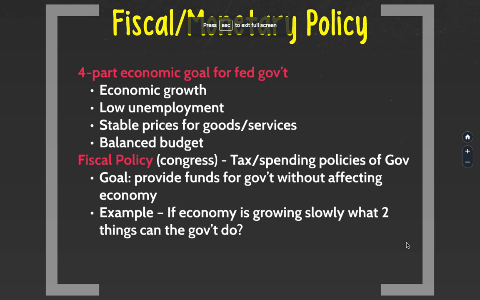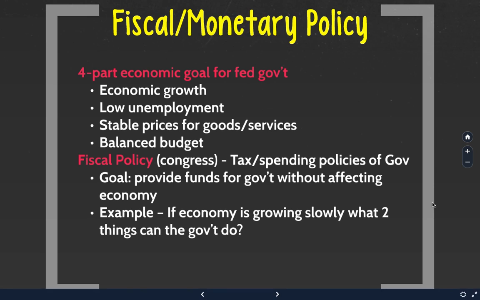Okay, two types of policy. Policy, again, is the actions of government. It doesn't matter what type of actions we're talking about. There's different types of policy that government does. Foreign policy and domestic policy would be policies of the United States. Fiscal policy and monetary policy are the two economic policies our government does.